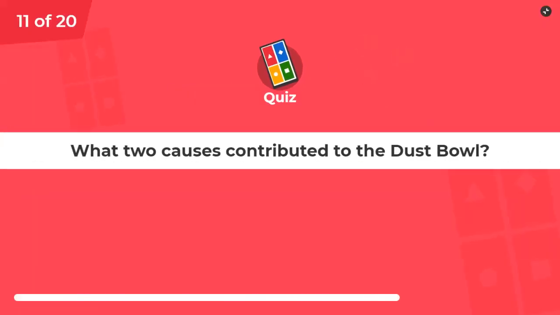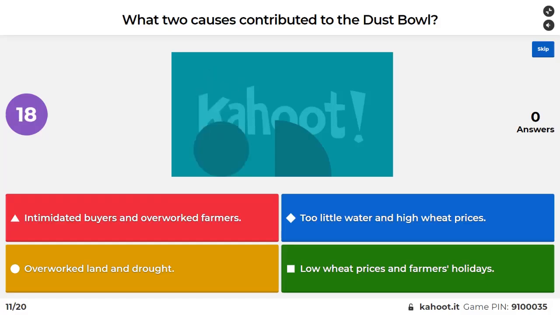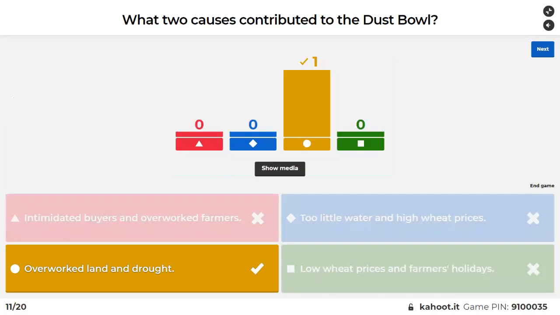What two causes contributed to the Dust Bowl? Intimidated buyers and overworked farmers, too little water and high wheat prices, overworked land and drought, low wheat prices and farmers' holidays. Right, it was all a natural thing. Well, it wasn't all natural.